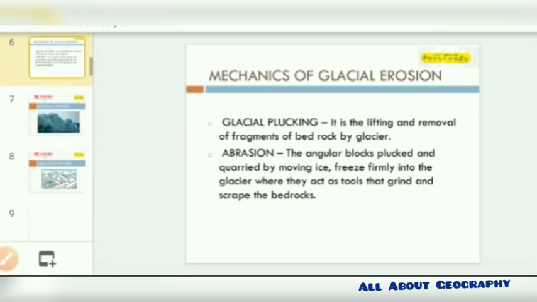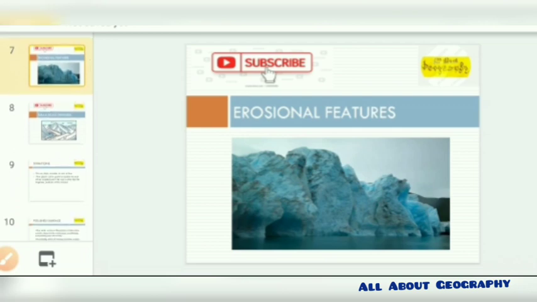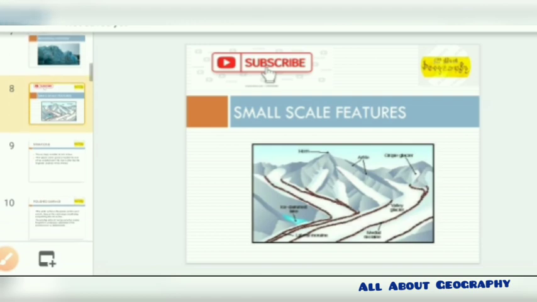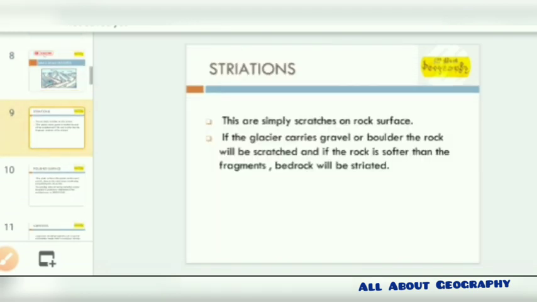Now talking about the features, there are so many that we need to divide them into two types. One is the small scale features and another is the large scale features. Talking about the small scale features, they are huge in number, but we're going to give a few examples of the features, their mechanics, and how they have been formed. The first one is the striation.